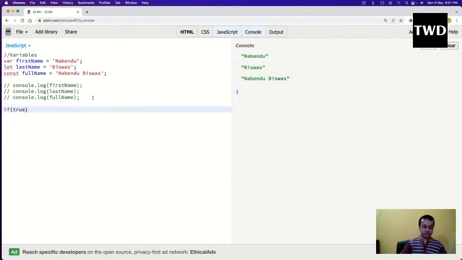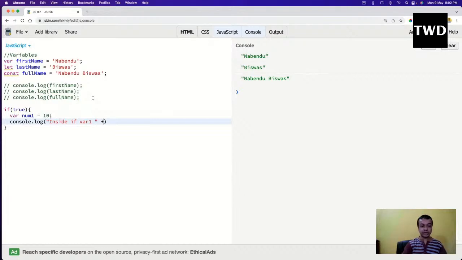True is a boolean thing. Then I have this curly bracket. If it is true, then only it will go inside. In this case it is true, so it will always go inside. Then I'll have a var num1 equal to 10. Then I'll have a console.log inside if var1. If I give it like this, it will print this string, which you have already seen.